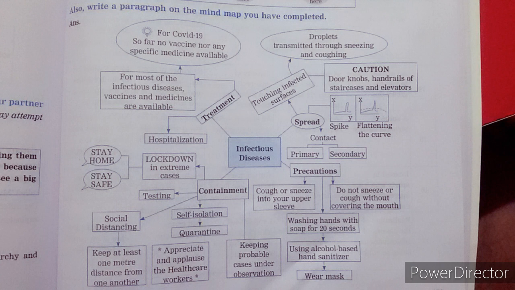There are certain diseases for which vaccines, medicines and injections are available. But for COVID-19, so far no vaccine nor any specific medicine is available. So we have to take care for such a disease. So my friends, this was about the first mind map.